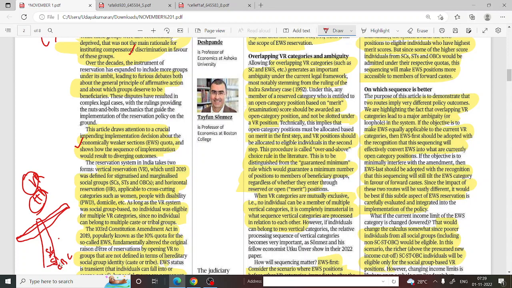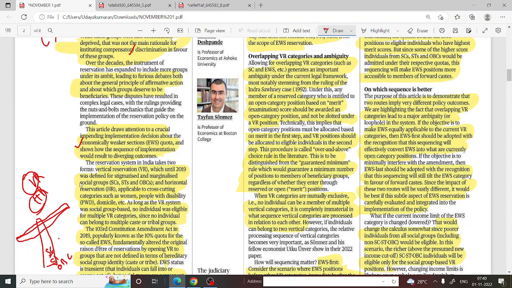In horizontal reservation, it is for categories such as women, people with a disability, and domicile. Right? You can understand now. Vertical reservation means quotas for certain people based on their birth and their caste. But horizontal reservation is included for all sections, for people with disabilities, women, right?